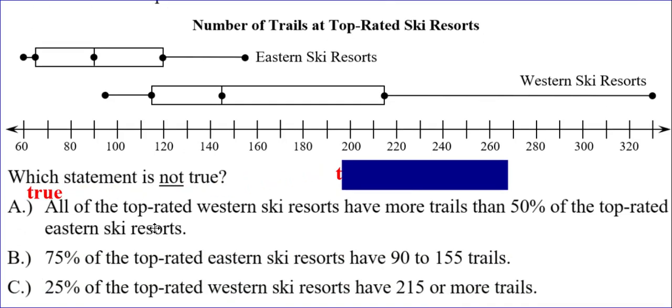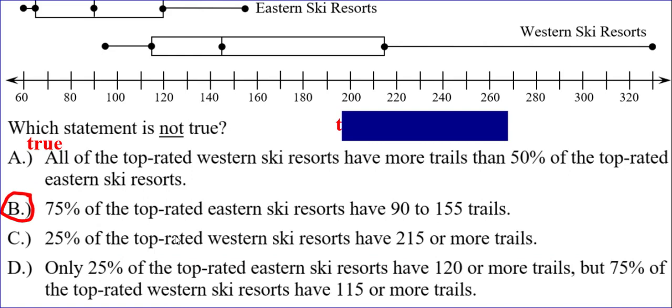75% of the top-rated Eastern ski resorts have 90 to 150 trails. Well, let's see. Here's 90, here's 150, or 155, and that is two sections of 50%. Choice B is saying 75%, so that one is not true. But just to verify, choice C, 25% of the top-rated Western ski resorts have 215 trails or more. Yep, that is 25%, so that one is definitely true.